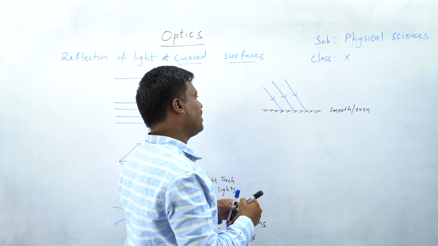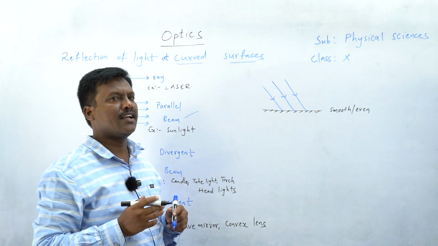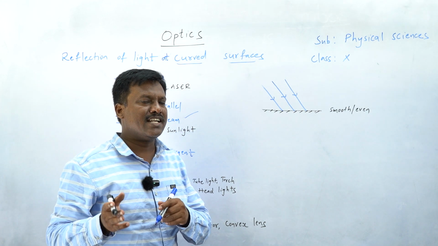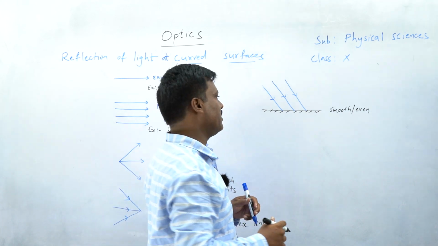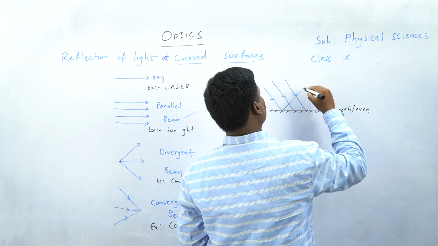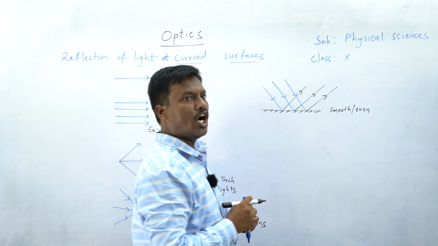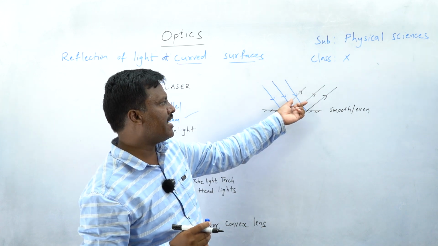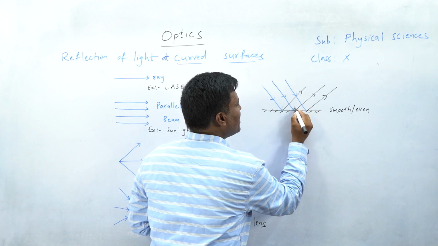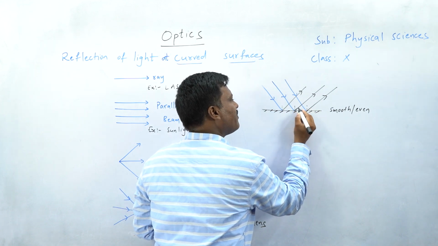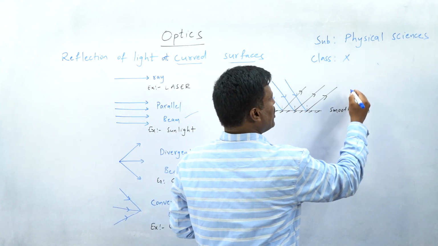Okay, then what happened? Already we have discussed that light obeys two important laws during reflection. The incident ray, normal, and reflected ray lie in the same plane. The angle of incidence is equal to the angle of reflection. See here, these are the reflected rays. You see, after reflection, if you observe the light rays, they are also parallel, because here every time the angle of incidence is equal to the angle of reflection. This kind of reflection is called regular reflection.